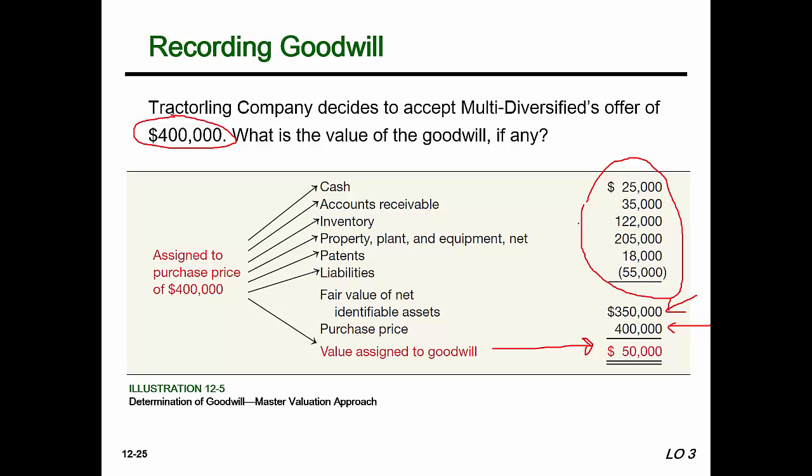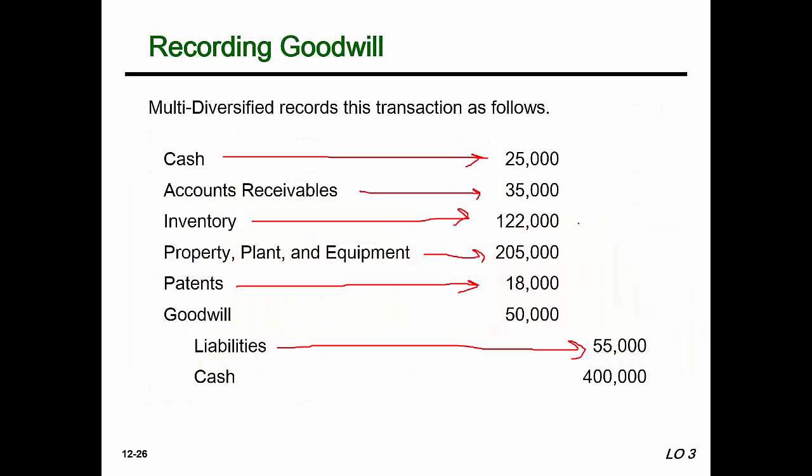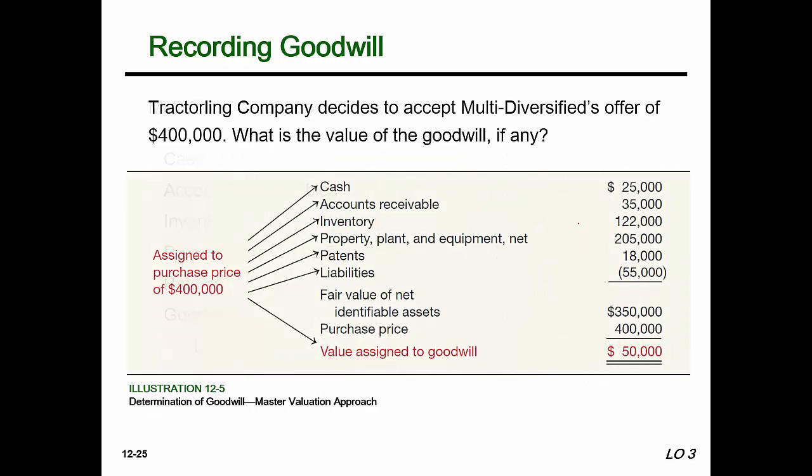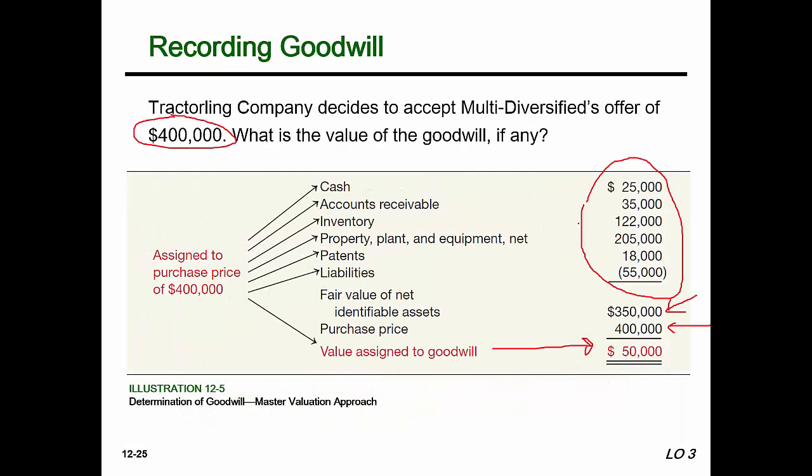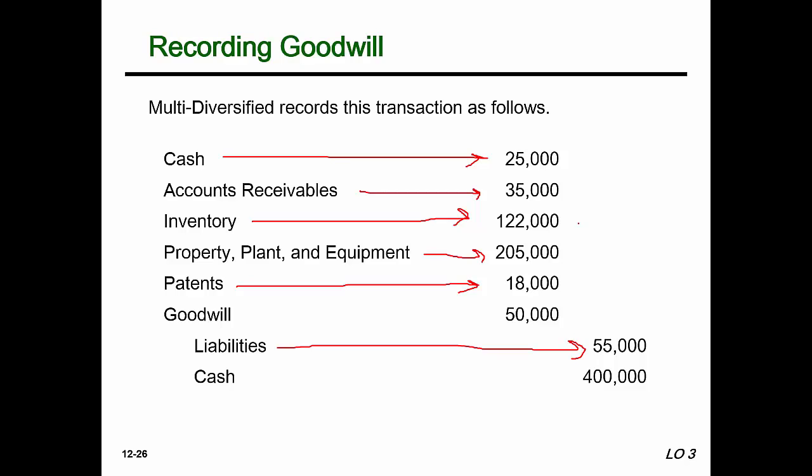Yes, for a few of those, fair value is also equal to book value, but they go on at the fair market value. Now, notice that we did not bring over, look at the original balance sheet, capital stock and retained earnings. And the way they listed their PP&E, it's a net amount. But never would you, in your journal entry, be bringing over accumulated depreciation either. You'd just be bringing over property, plant, and equipment. But these are all at their fair market value. So that's the first thing that we do.